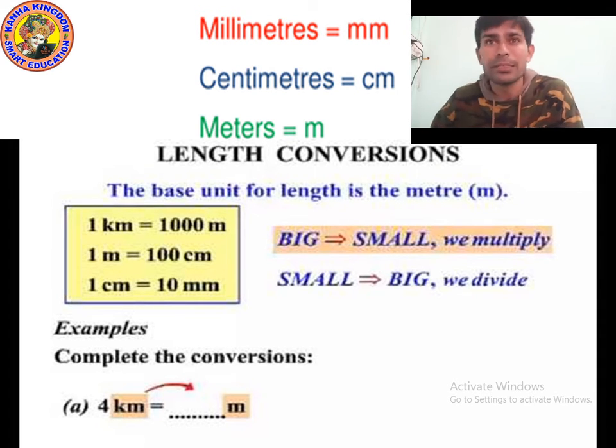Because 10 millimeter is equal to 1 centimeter. Yes, 1000 meter is equal to 1 kilometer, 100 centimeter equal to 1 meter, 10 millimeter equal to 1 centimeter. Or I can say 1 kilometer is equal to 1000 meter, 1 meter is equal to 100 centimeter, 1 centimeter is equal to 10 millimeter.